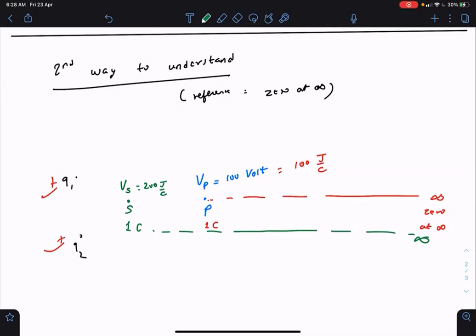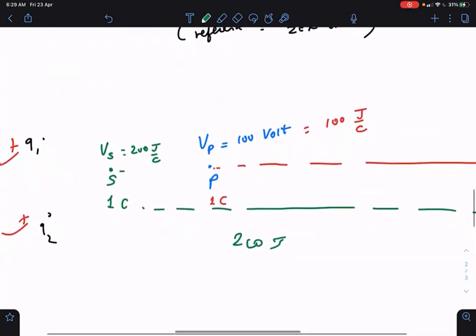So from S to infinity, 200 joule work will be done. And from P to infinity, it is only 100 joule. So 200 from S to infinity and 100 from P to infinity. Then what about from S to P? From S to P, it will be 100, isn't it? And that is the difference in potential, 200 minus 100.